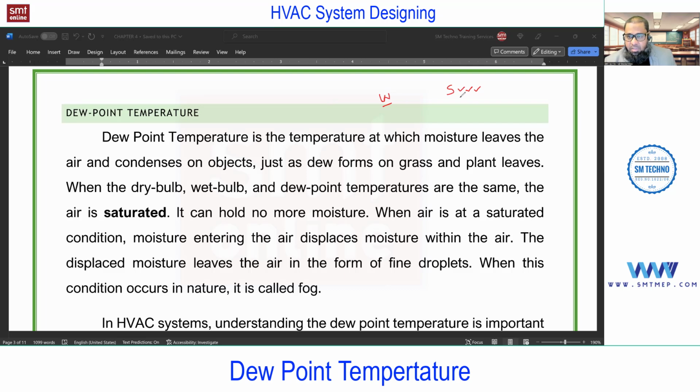Why less humidity? So first of all, why is summer wet? More humidity means, can I say wet summer? Because the water gets evaporated in the summer. So we can say wet summer, right?